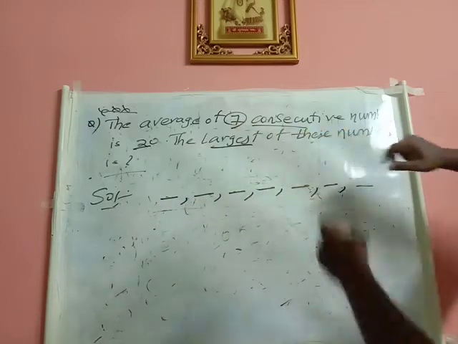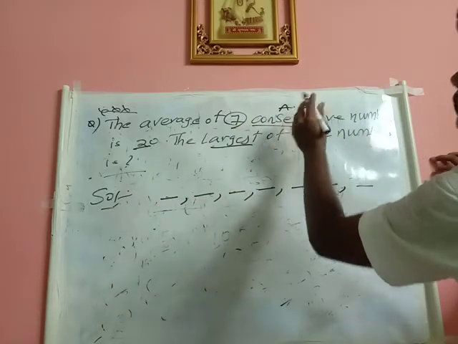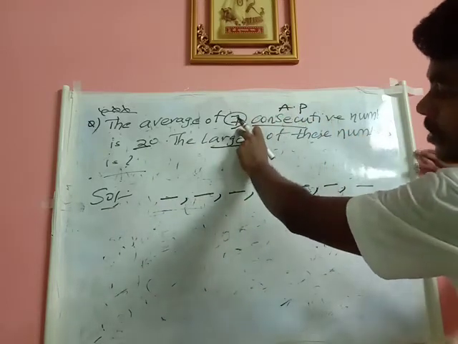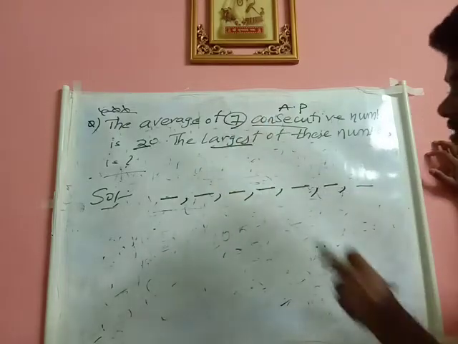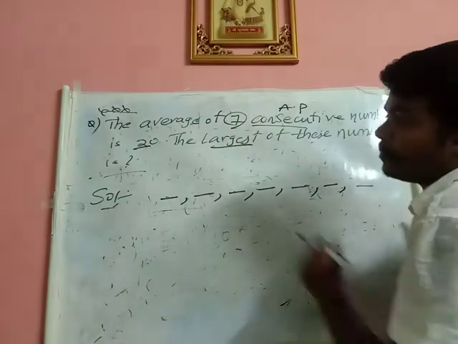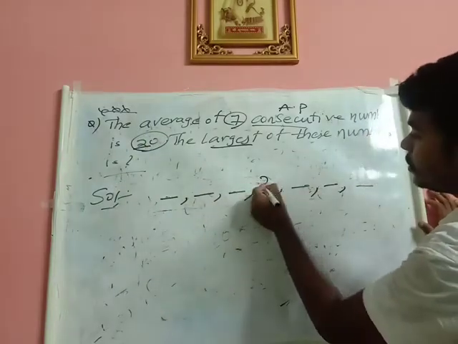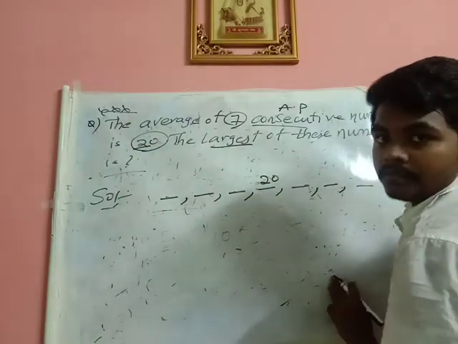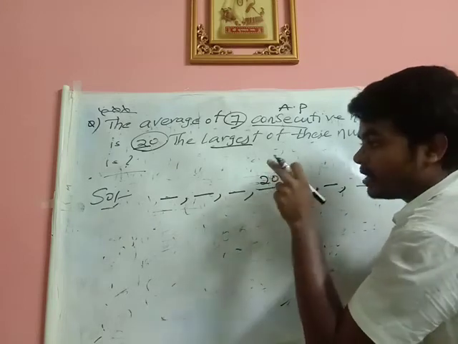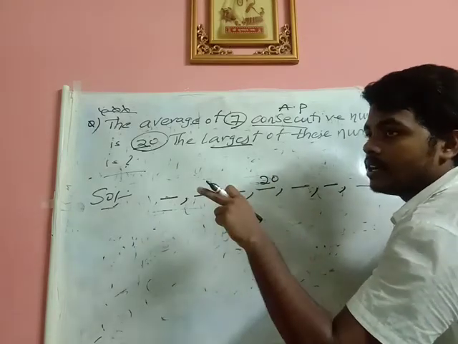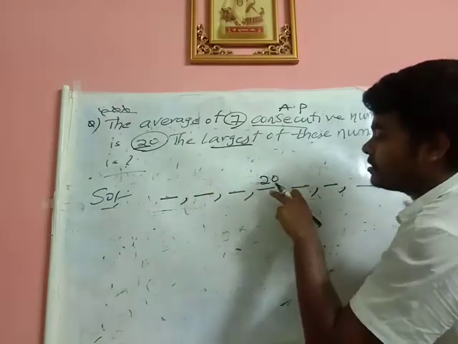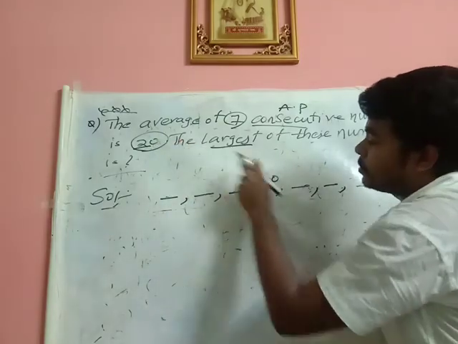Consecutive means definitely it belongs to AP. If the terms are in AP and if the number of terms are odd, what is my average? Average is middle term. Right or not? But the given average is 20, means it is the middle term. So what is the middle term here? 20. So 20 is my average. According to my case 1, if the terms are in AP and the number of terms are odd, the average is middle term. So I just kept my 20 here.